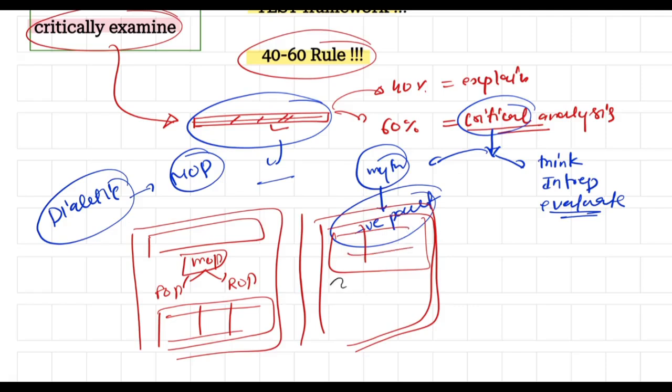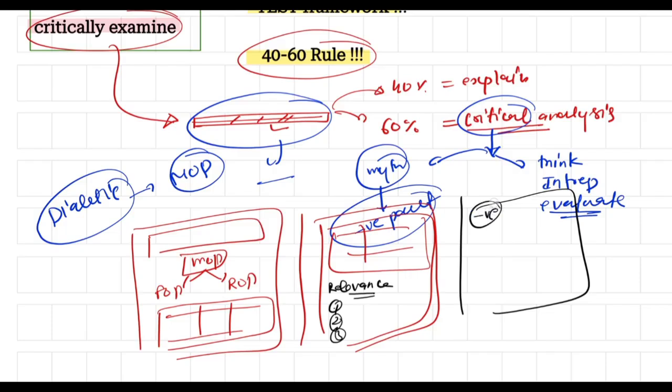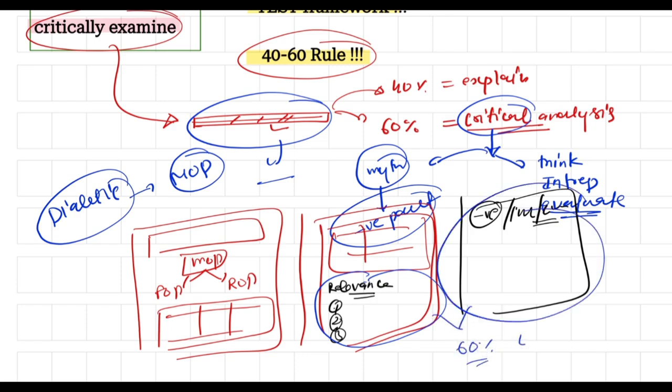Then after that you can start here with its relevance, this concept's relevance. You have explained 2 points or 3 points here. After that, on the third page you have to do the critical assessment, so you have to do the negative, or you can say the limitation or the critique part here, okay. So that is the 60%, this part and this part is the 60% of your critical examination. So that is your critical examination part.